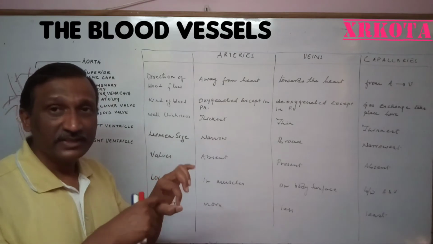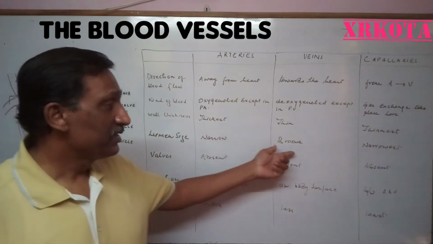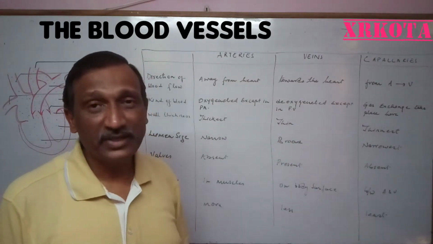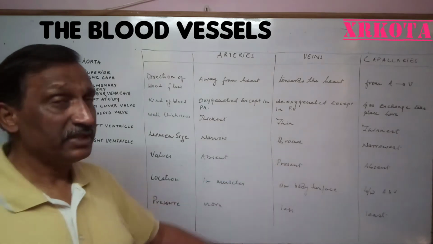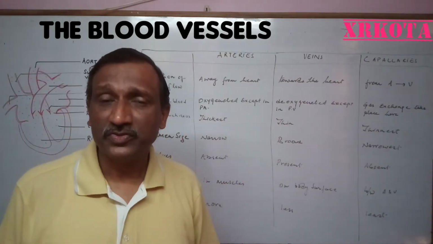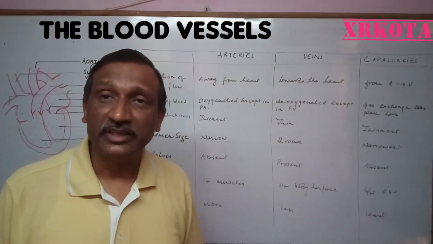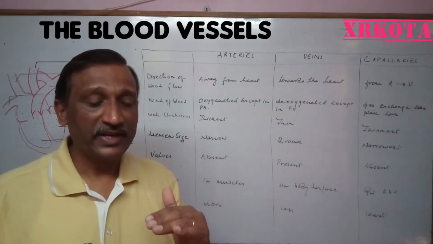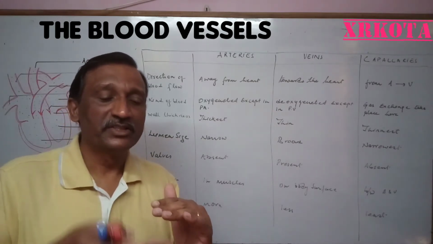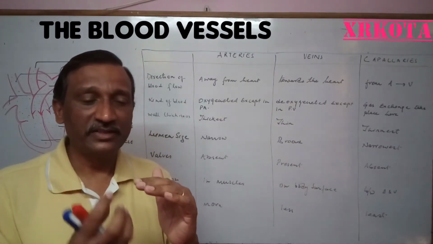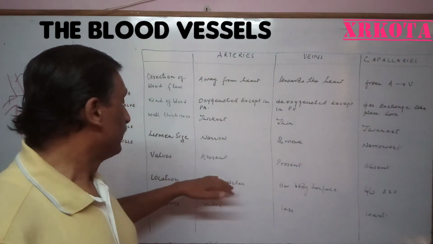Human size, that is the inner diameter, is narrow in case of arteries, broad in case of veins, and capillaries are narrowest. Walls are absent in arteries and capillaries, but are present in the veins, because when the blood is moving against gravity from the lower portion, gravity pulls it downward. That is why with each contraction or each beat of the heart, the blood is pumped up to a certain extent, and when the heart is relaxing, the blood comes and rests onto the wall. It does not move down.